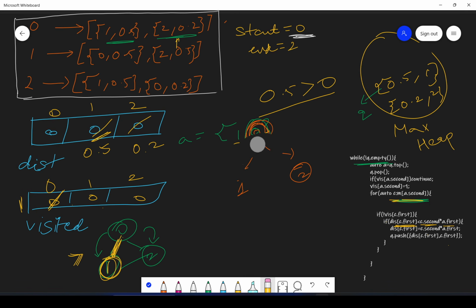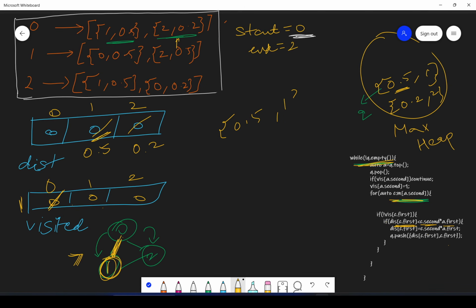Now let's do it again. So here, we will see if the heap is not empty, we will pop out the top, the maximum probability one. So 0.5 will get popped out, and this is your A. Now first of all we will mark this 1 as visited, and we will go to all of the adjacents.